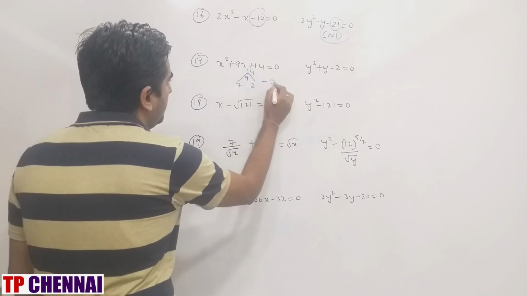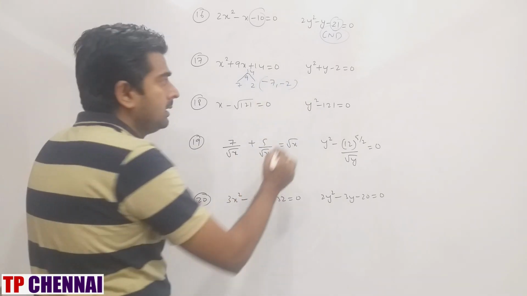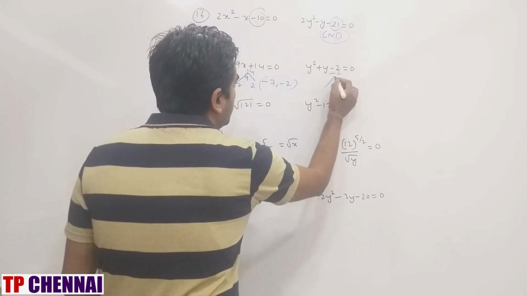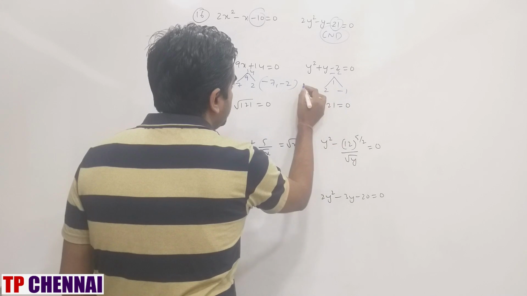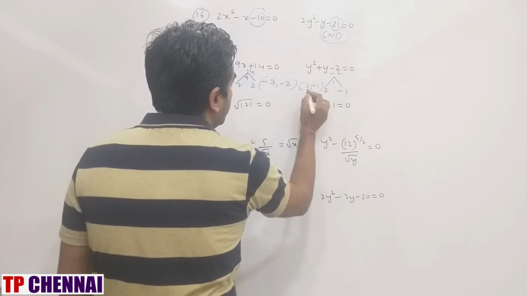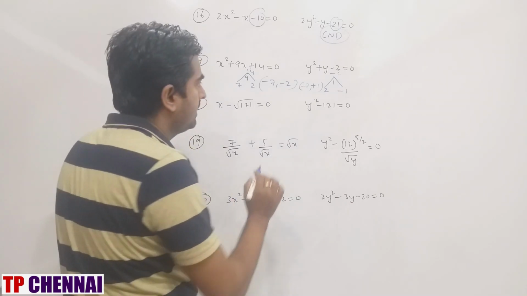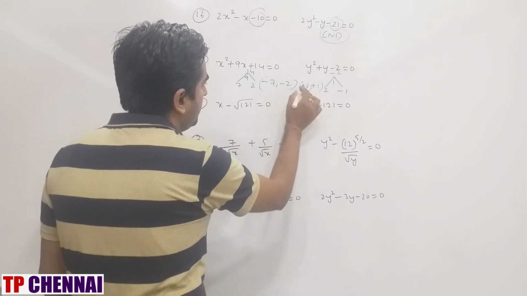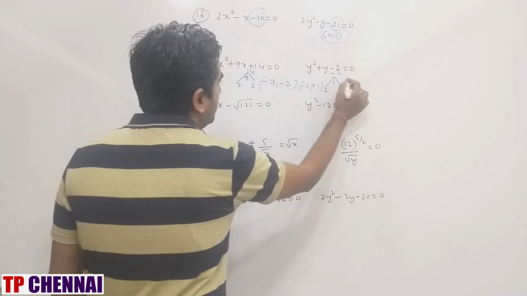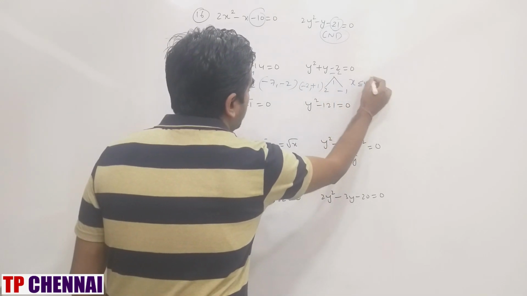7, 2, change the sign, minus 7, minus 2. This is how much? This is minus 2, this is 1. So 2 minus 1, change the sign, 2 minus 1. Right? Minus 2 and plus 1. So minus 7 minus 2 is y greater. Here y greater, here equal, here y greater. So my answer is x less than or equal to y.